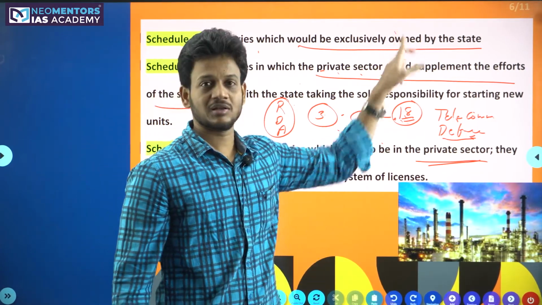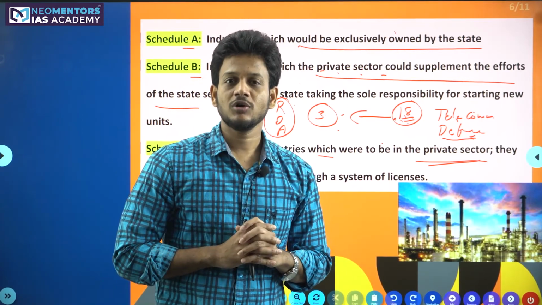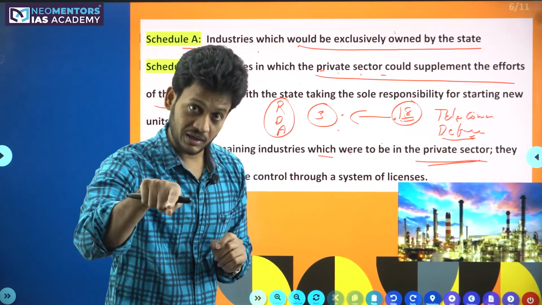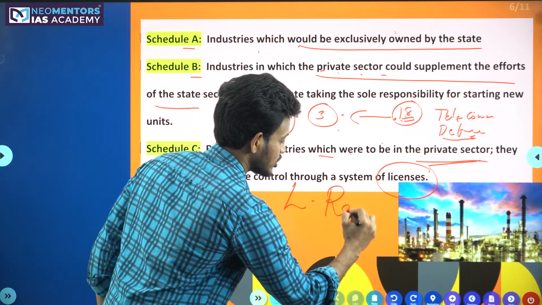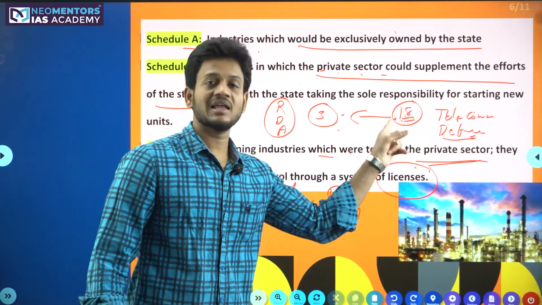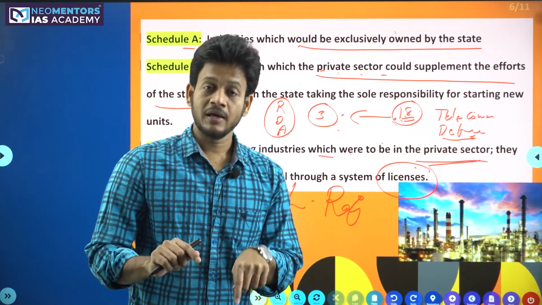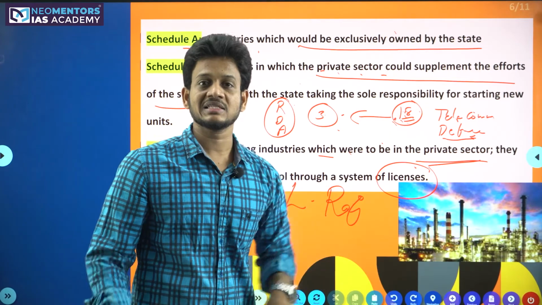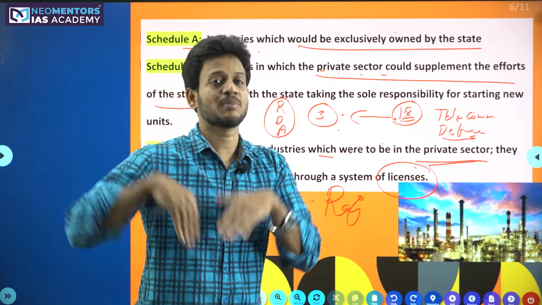So this is exactly the opposite of the earlier point. There we exclusively gave the sectors to the public sector. Here the private sector can exclusively start the business, but there is a system of license. Generally we call this License Raj. So the private sector was allowed in sectors other than these 18. In the rest of the sectors the private sector is allowed freely, but to start a business, any private sector industry had to secure a license from the government.